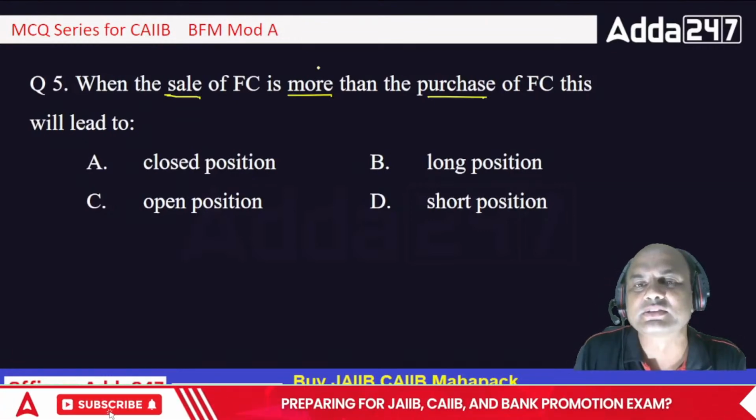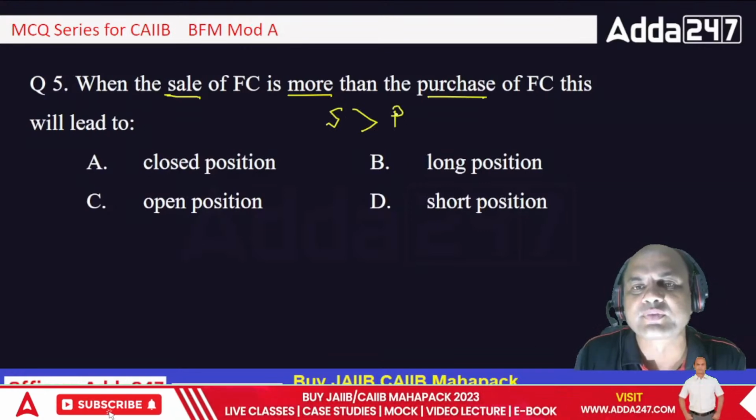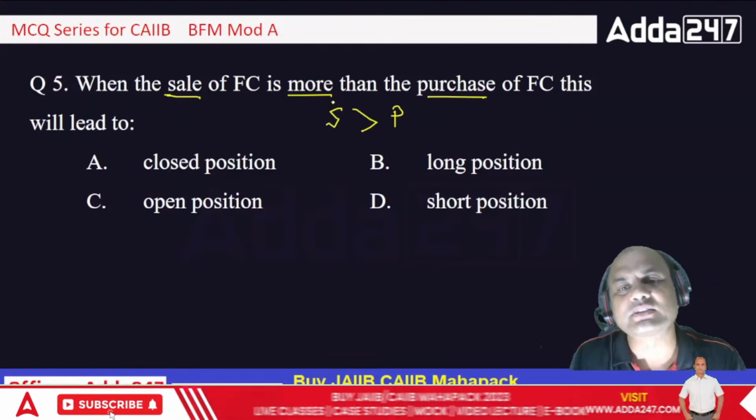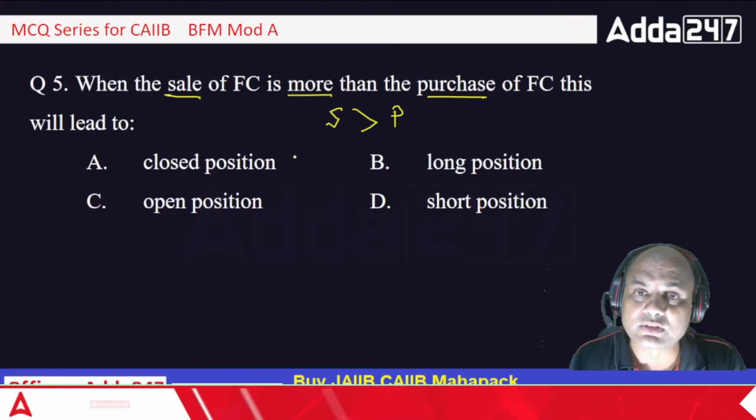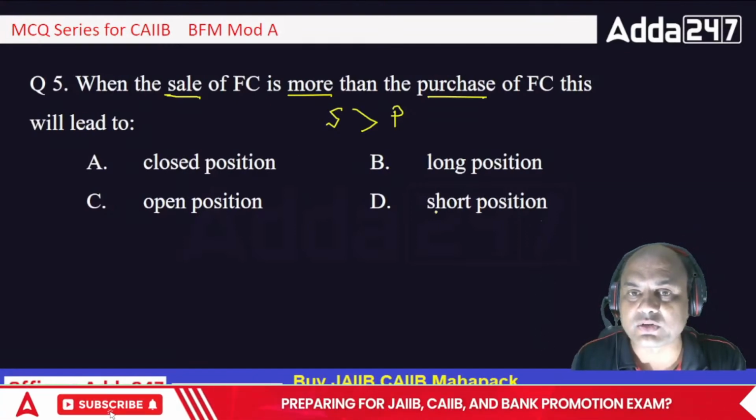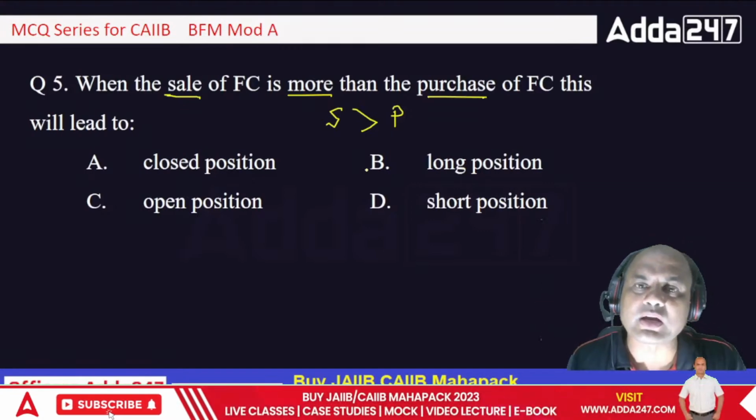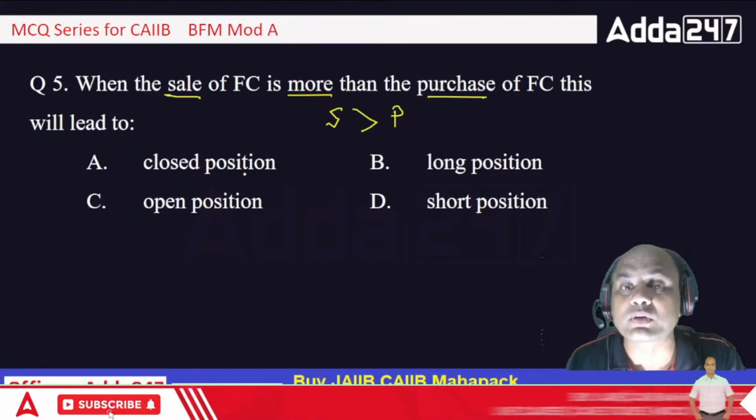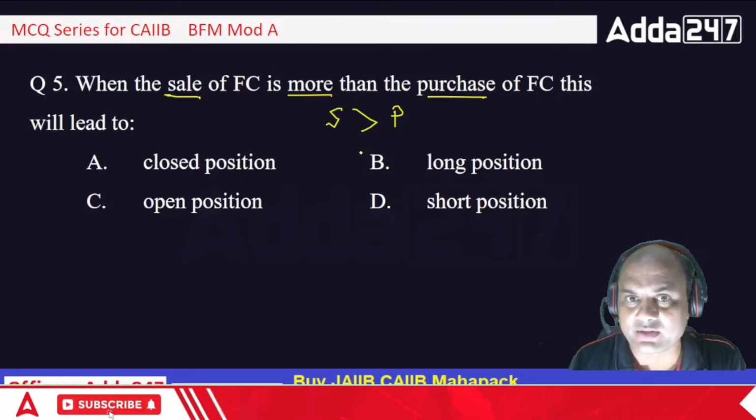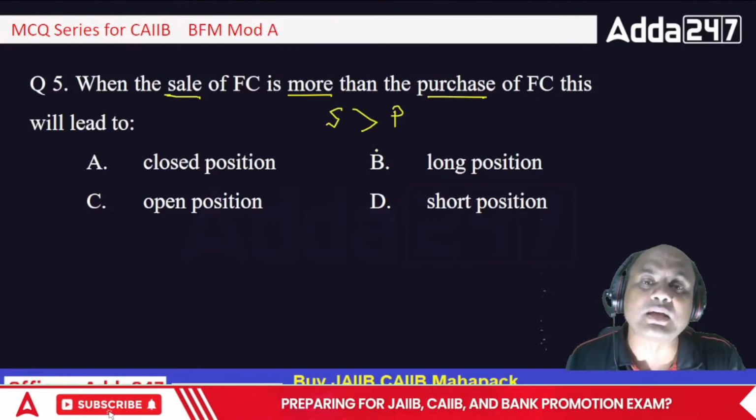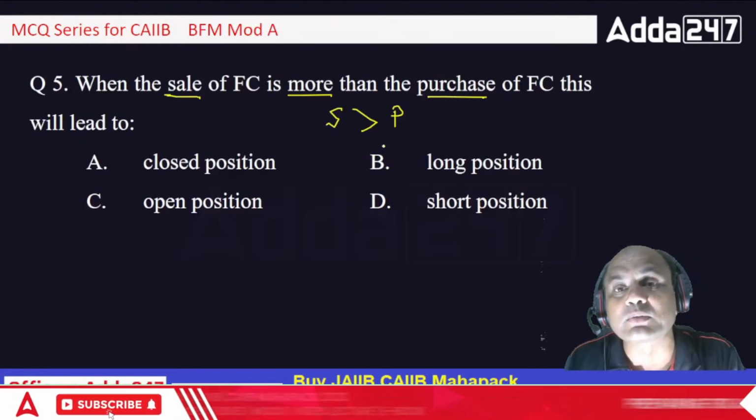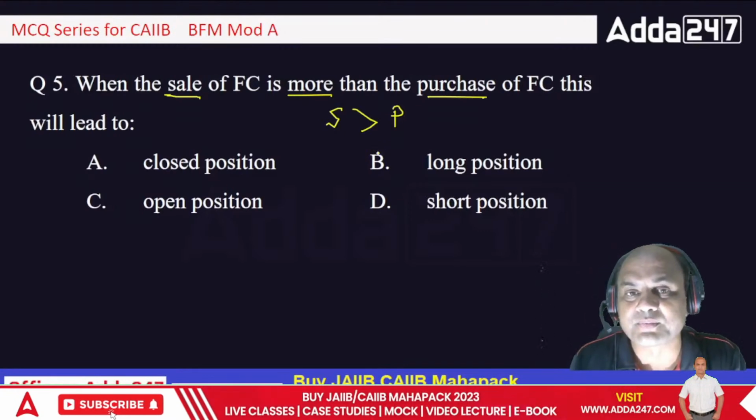Underline these three words: sale greater than purchase. So when such a thing happens, what is the answer? Closed, long, open, short. See here, one thing I'll tell you. Now there are two answers which are similar over here, or somebody can write answers. But in the exam you have to select the most appropriate answer.